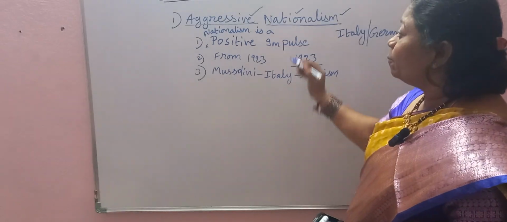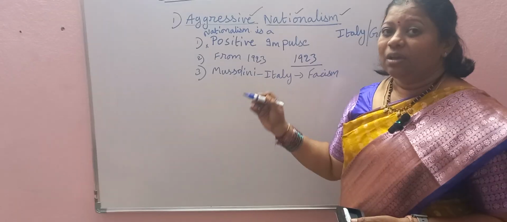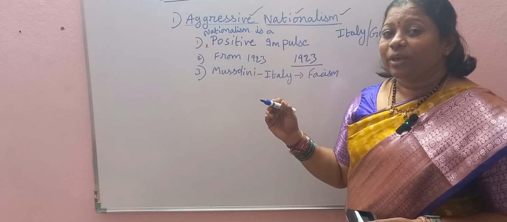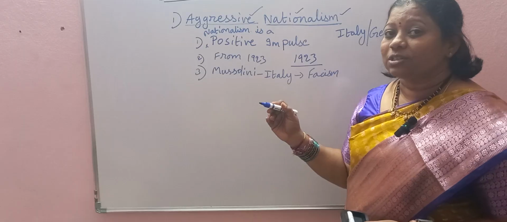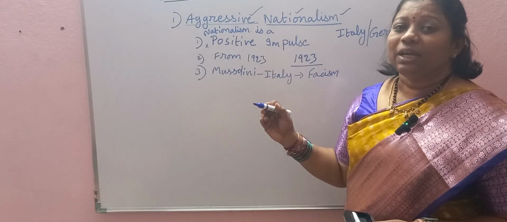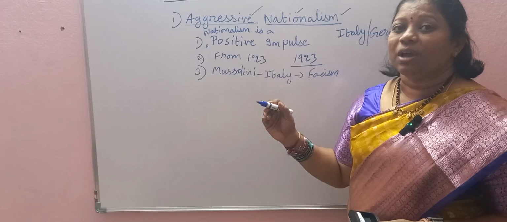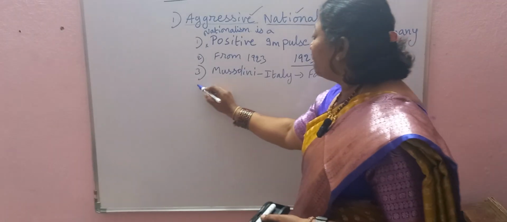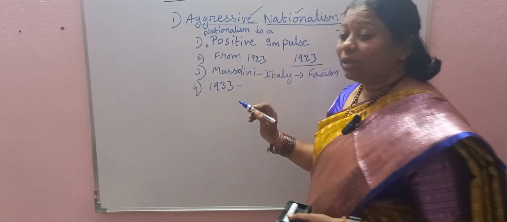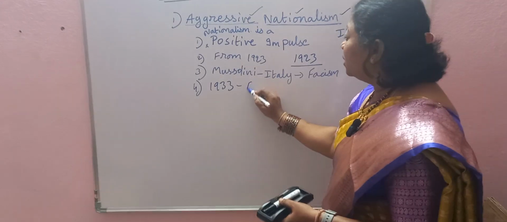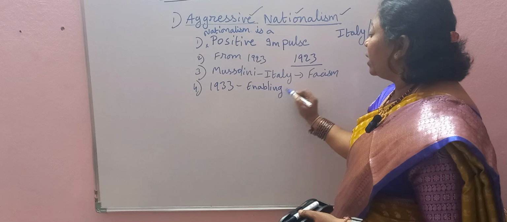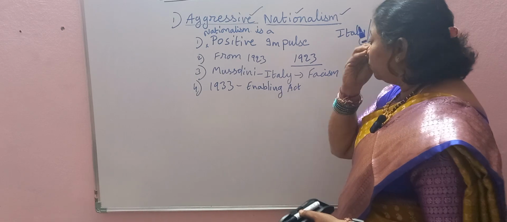So now aggressive nationalism, it may be asked for the objectives also. Examples of aggressive nationalism, immediately you have to get Germany as well as Italy. In Germany we have Nazism, and in Italy fascism. Later in 1933, with the Enabling Act, Hitler came to power.